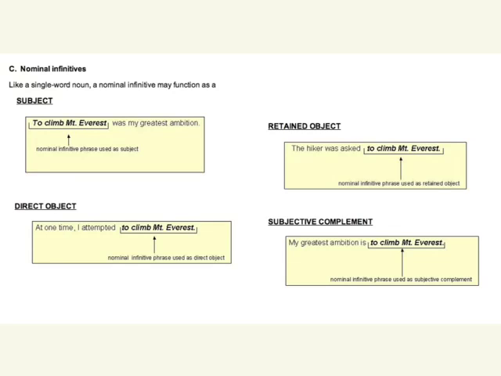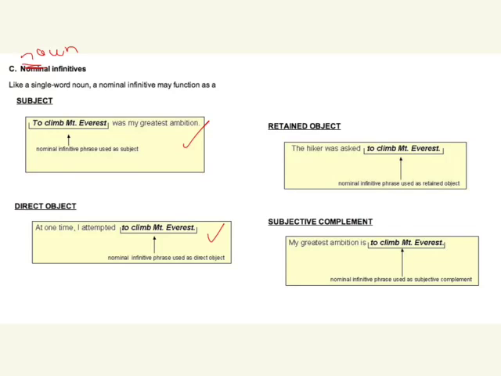Infinitives as nouns. Nominal is just a fancy word for noun, guys. All right? It can function as the subject. To climb Mount Everest was my greatest ambition. It can act as a direct object. At one time, I attempted to climb Mount Everest. What was attempted? To climb Mount Everest. Or what did I attempt?